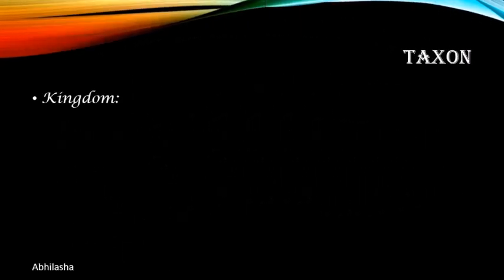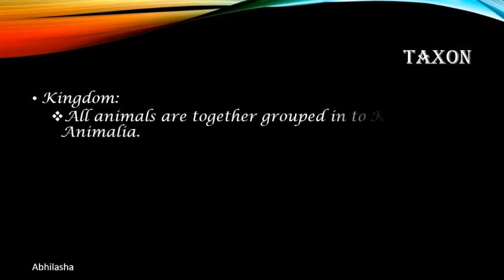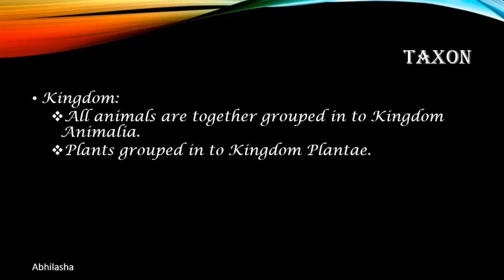The next higher level or the topmost level is the kingdom. Recall that you have studied Whittaker's five kingdoms. Here we are studying about animals, which are kingdom Animalia, and the plants, which are grouped into kingdom Plantae. Other than that, there are three more kingdoms: the Monera, the Protista, and the Fungi.